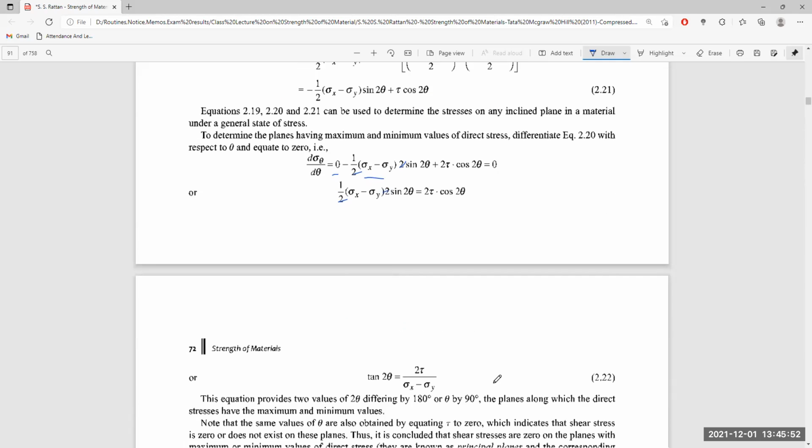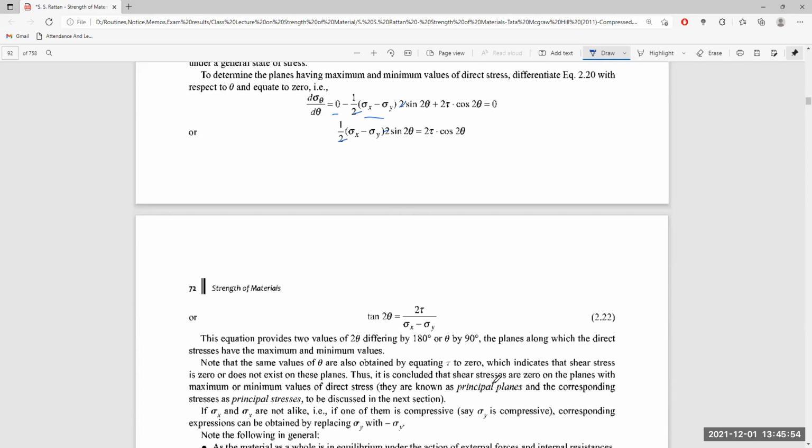So tan 2 theta is equal to 2 tau divided by sigma x minus sigma y, or theta is equal to half tan inverse of 2 tau over sigma x minus sigma y. This equation provides two values of 2 theta differing by 180 degrees, or theta differing by 90 degrees.